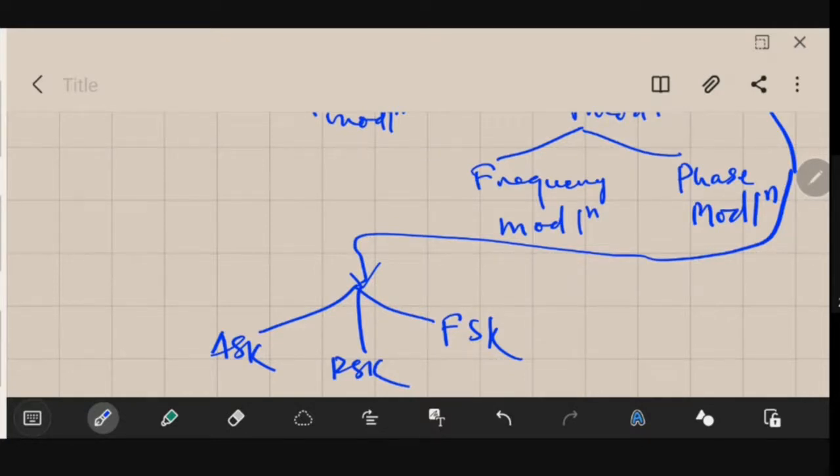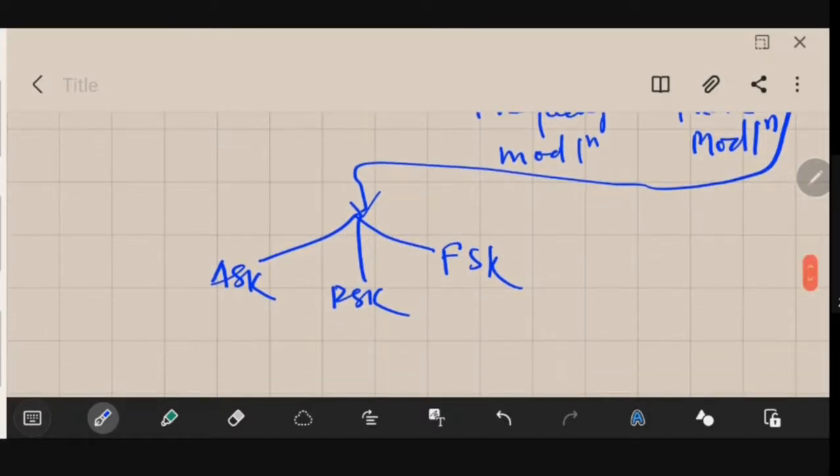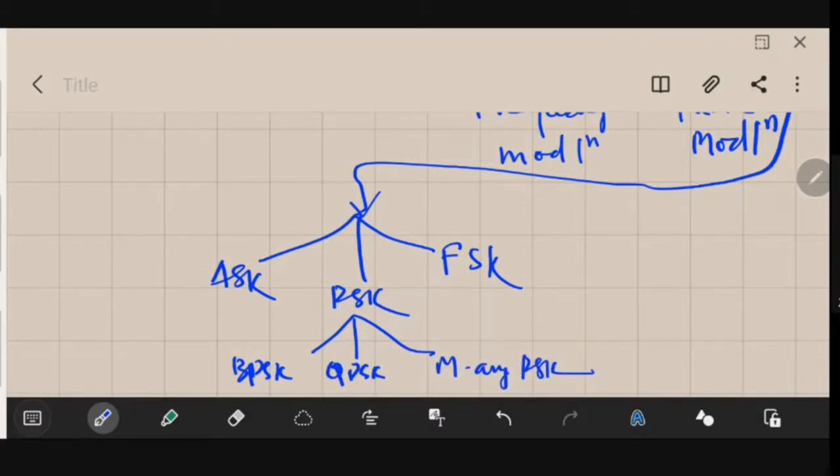And in PSK, phase shift keying, which is a kind of phase modulation, we will be discussing BPSK, a derivative of PSK, and QPSK, and I will also be telling you what M-ary PSK is. These are the different techniques that we will be studying.